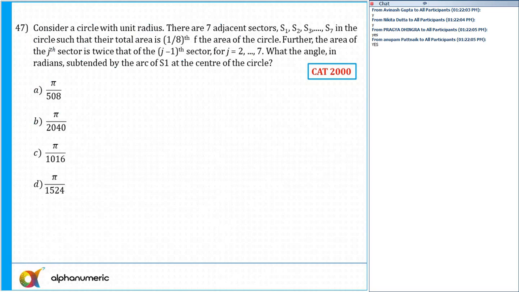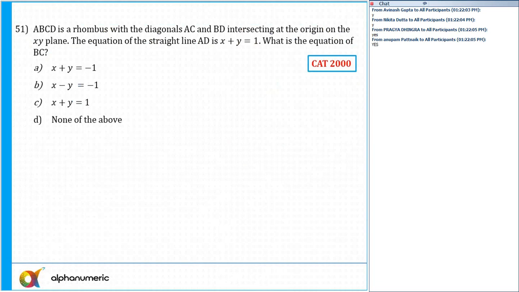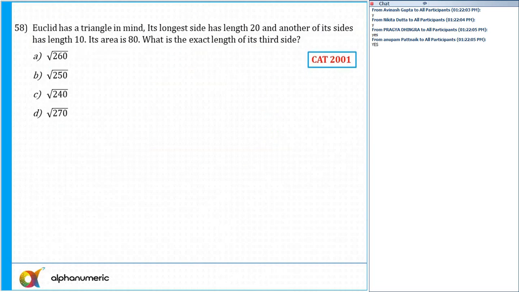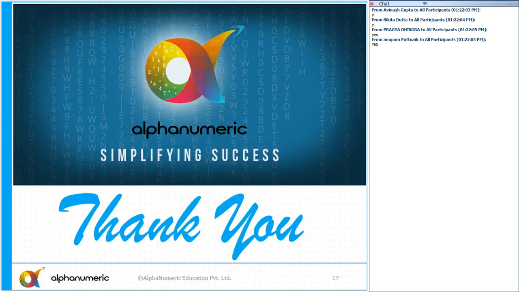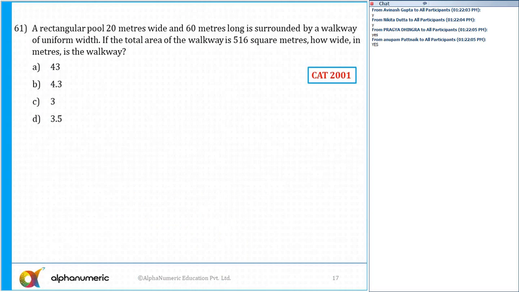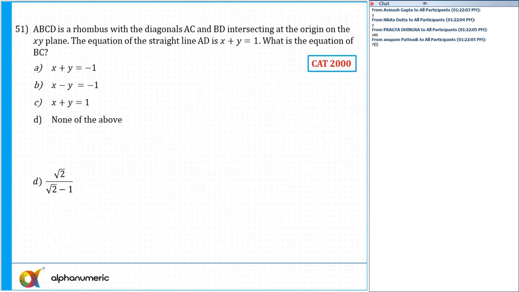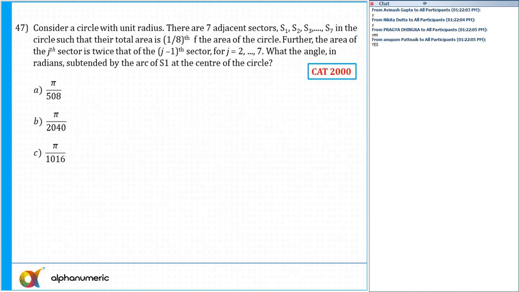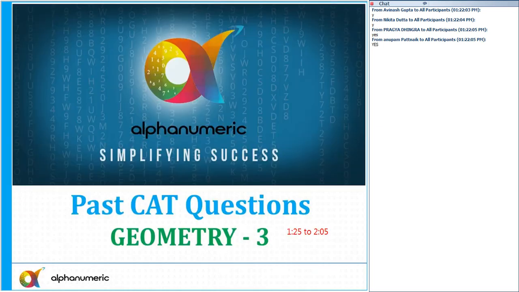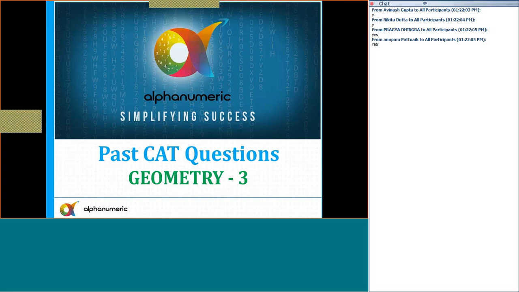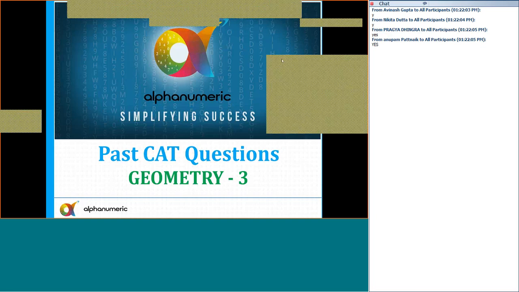So, in this session, there are 15 questions, question number 47 till 61, from the years 2000 and 2001. A total of 15 questions were there in these 2 years, so try to solve all of them. The time limit for these 15 questions will be 45 minutes. Your time starts now, so please start, and then we'll start with the discussion. Okay, so let's start.